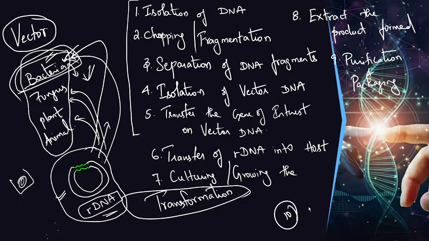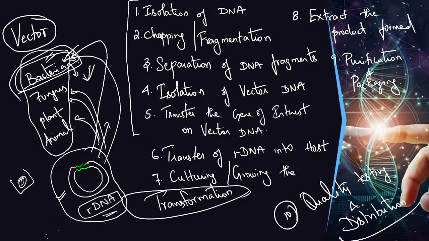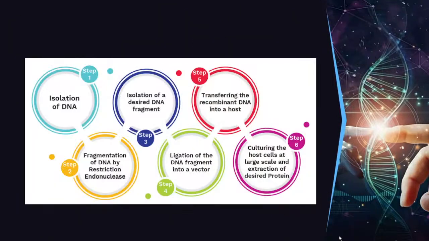Last but not least, quality testing and distribution. So these are the 10 basic steps involved in producing the products, packaging and distributing them. In between there are so many steps we have missed, right? The processes we have missed, we will discuss in separate lectures. Okay, these are the steps.